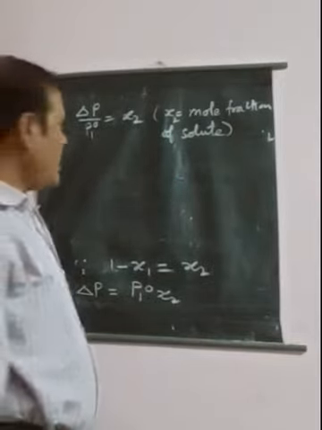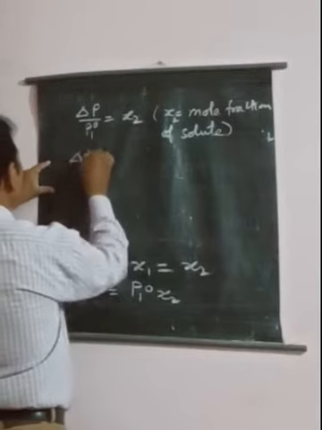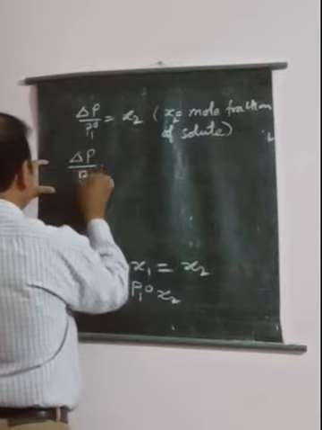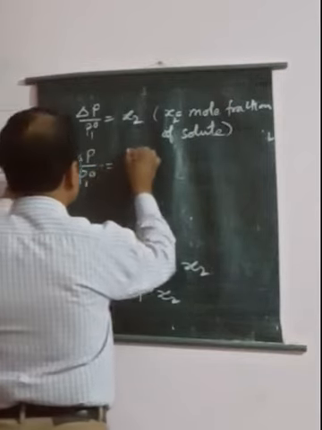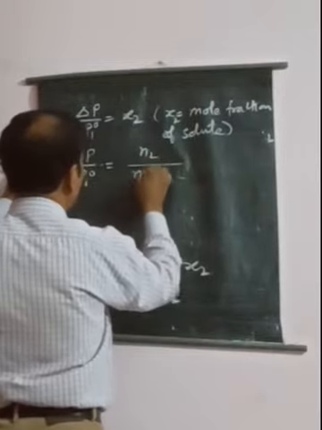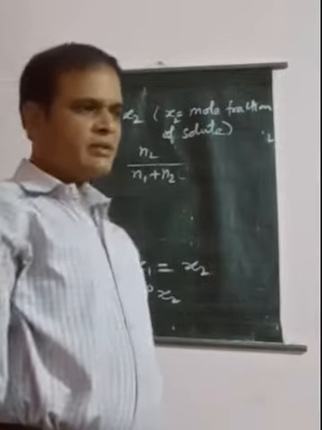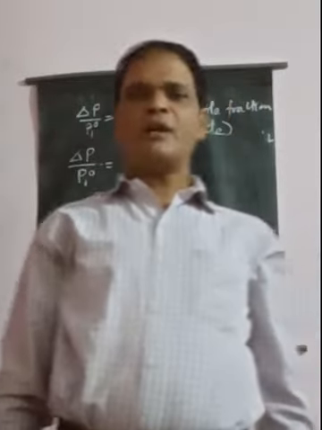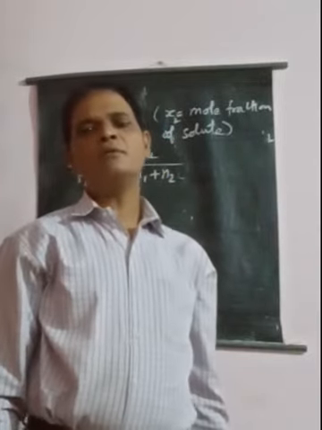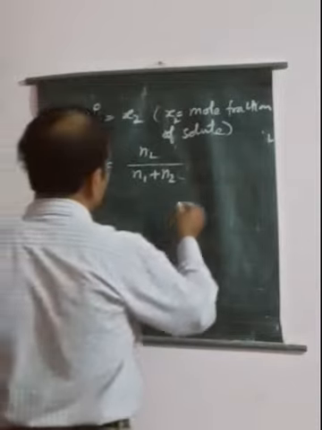So now we can write delta P divided by P1 naught will be equal to N2 upon N1 plus N2, where N1 is the number of moles of the solvent and N2 is the number of moles of solute.